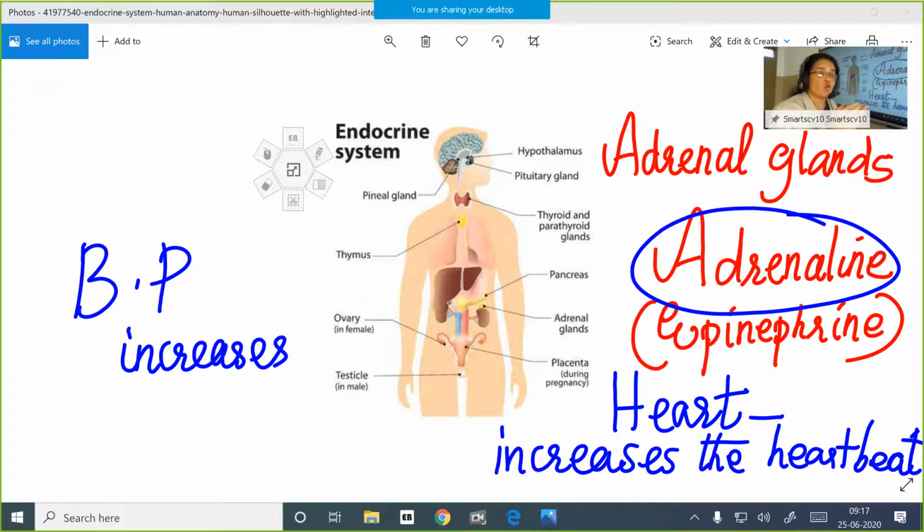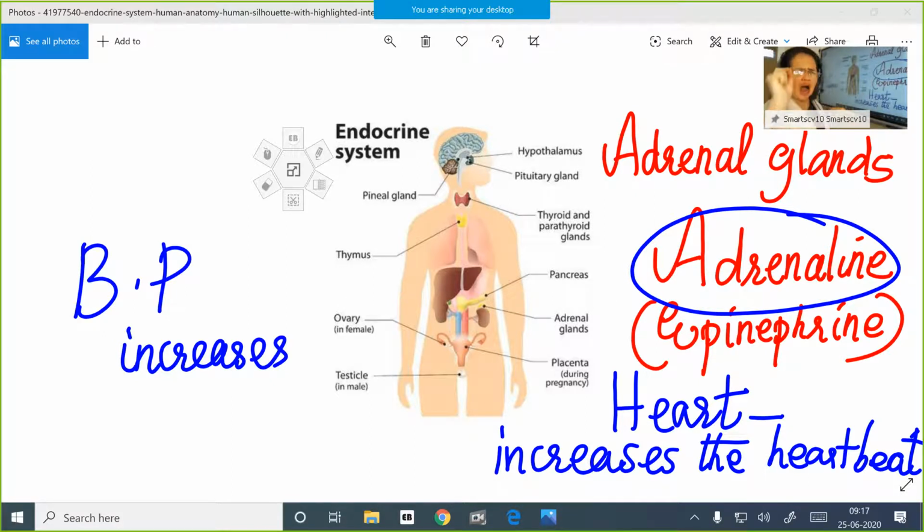Also the digestive organs don't need that much oxygen at that time, because the skeletal muscles are working here. So what happens, children? There will be contraction of the muscles around the small arteries in the digestive organs as well as in the skin, near the skin. So the blood flow to the skin as well as the digestive organs gets reduced, and that blood will be diverted to our skeletal muscles. Okay. So that is another reaction that takes place in the body in response to the secretion of the adrenaline hormone into our blood.